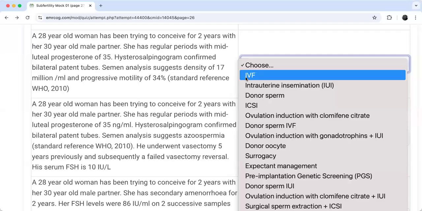So, see, my friends, in the EMQ, you know already that IVF is the answer, right? And before you go and see other options, you are aware already what to choose.